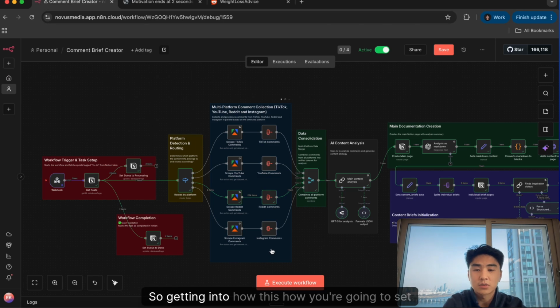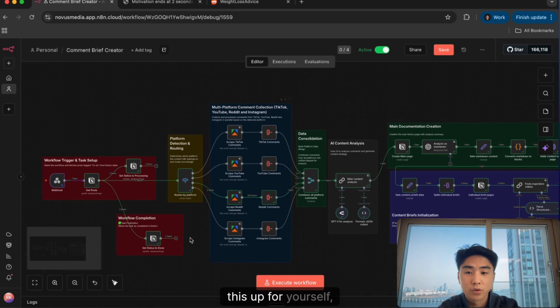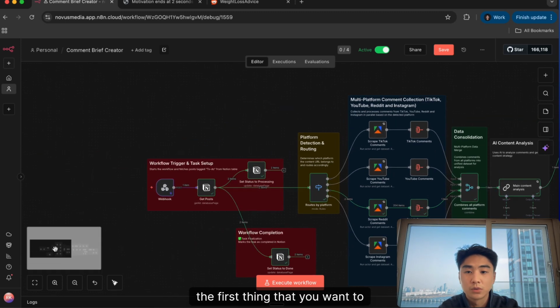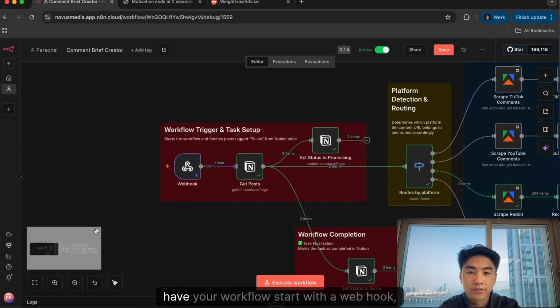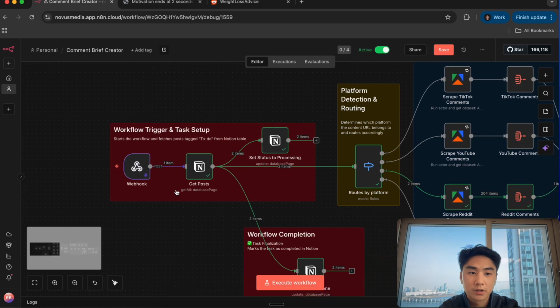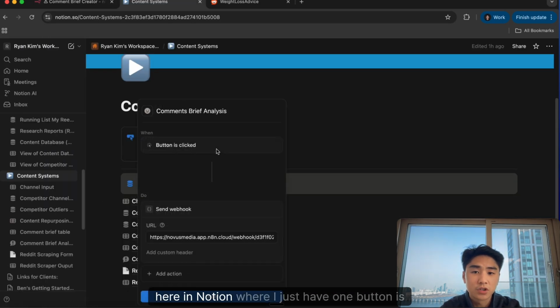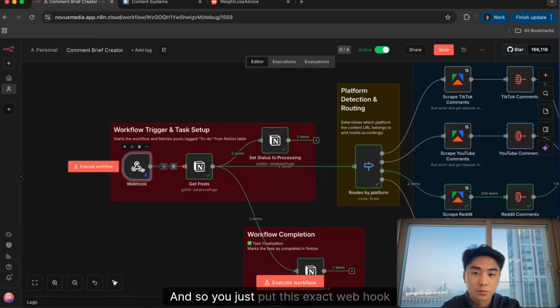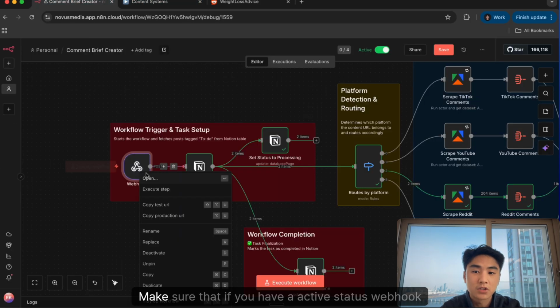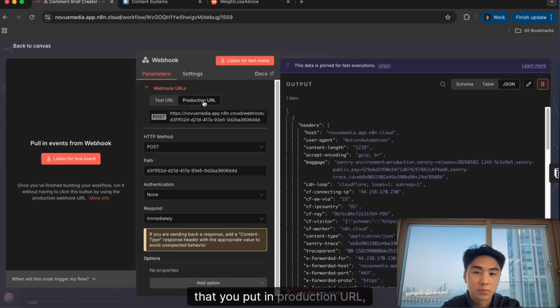All right, so getting into how you're going to set this up for yourself, the first thing you want to do is have your workflow start with a webhook. Make sure that it's POST. I have a simple button here in Notion where I just have, when button is clicked, send webhook. And so you just put this exact webhook in here. Make sure that if you have an active webhook, you put in the production URL, not the test URL, which is an easy hiccup for some people.